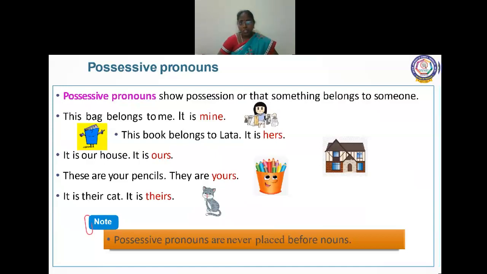Okay. You understood what we mean by possessive? Possessive means something belongs to somebody, someone. It is mine. Whose pencil is that? It is mine. So mine is a possessive pronoun like that. Ours, yours, theirs. And one thing you remember, children: possessive pronouns are never placed before nouns. It will not come before nouns. Understood?